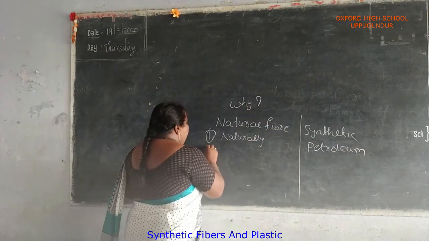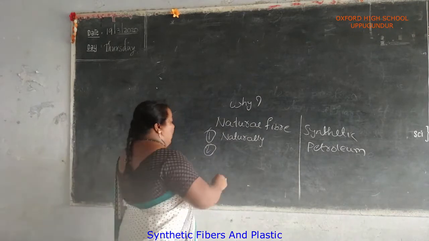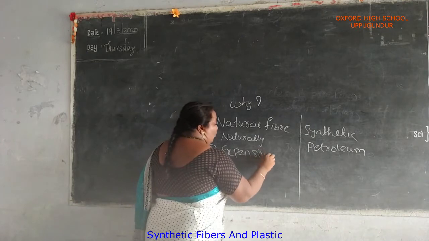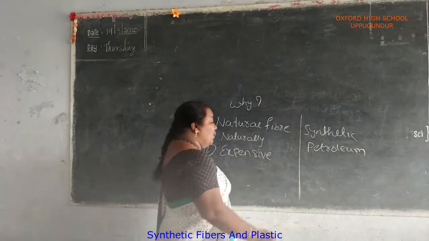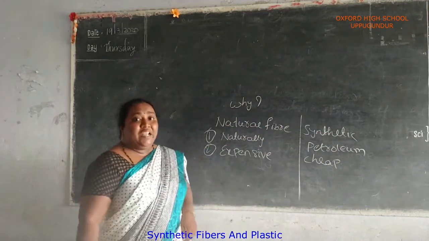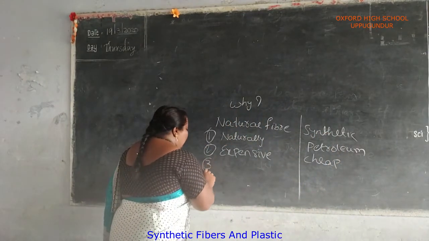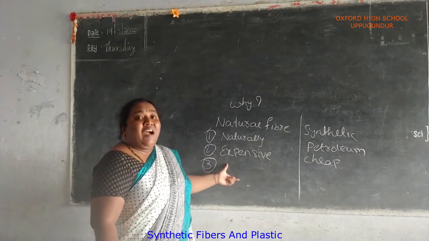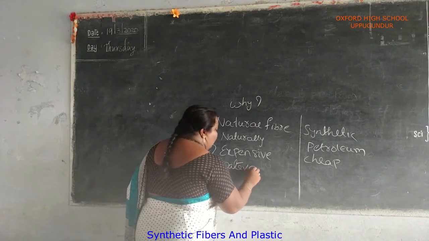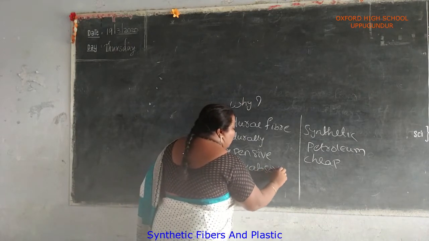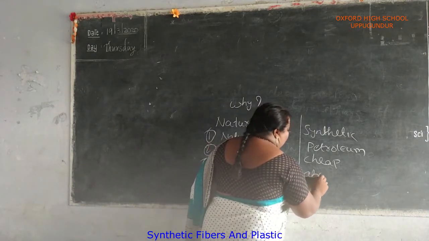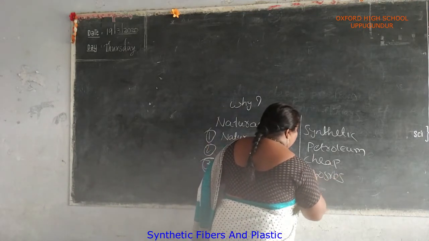Natural fibers are very expensive, but synthetic fibers are very cheap. Third, natural fibers absorb water very easily, but some synthetic products do not absorb water.